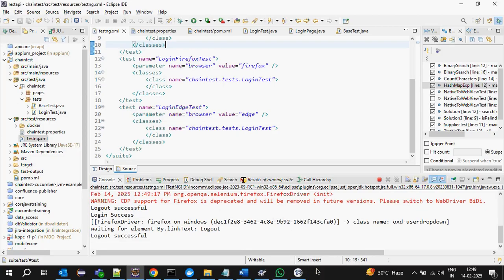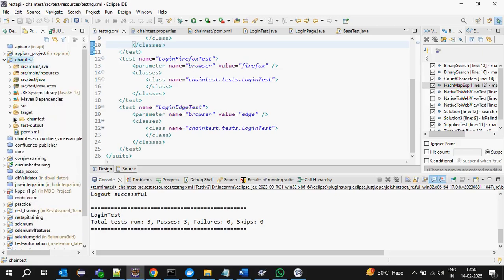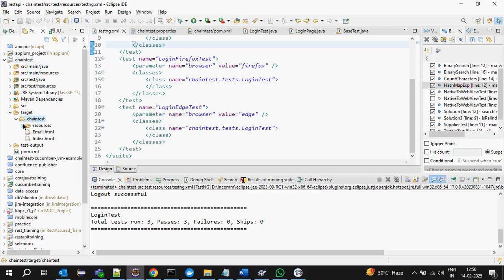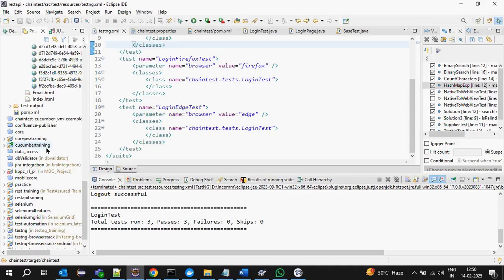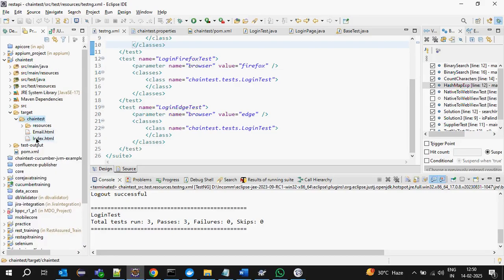Okay, it is done. Just refresh the project. Where will it generate? In the root directory, the target folder, chaintest. See, in the resources we will have a screenshot. I think old reports are also there. Here it is generated. One is index.html, one is email.